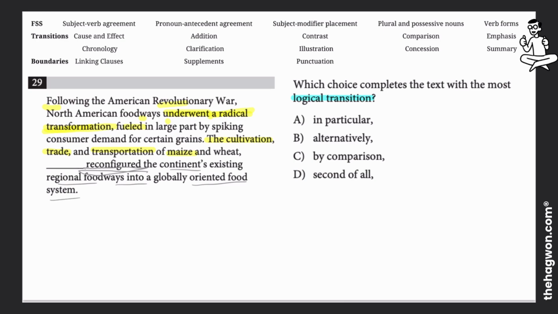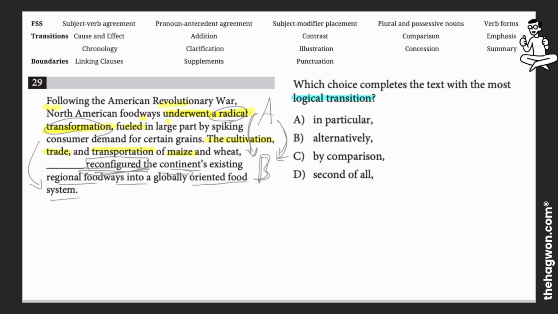So there was a radical transformation that led to reconfiguration of the continent. Now, understand that we need to check whether A led to B or B is expansion or clarification of B.